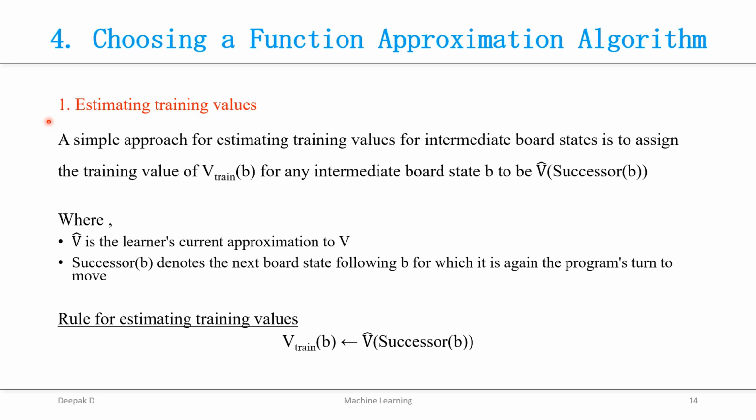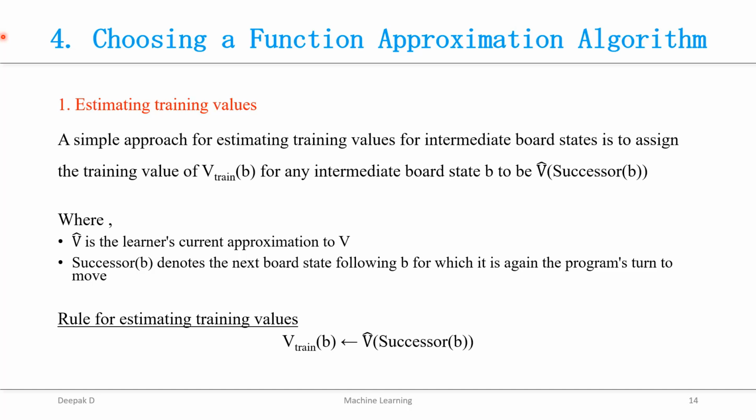here it is very difficult to assign training values to an intermediary board state that occurs before the game's end. The game being won or lost does not indicate that every board state along the game path was necessarily good or bad.